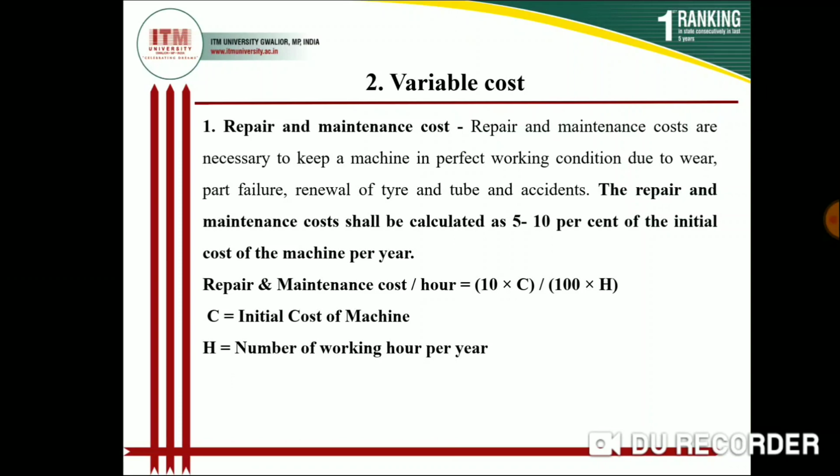So 10% of 5 lakh means 50,000 rupees, or 5% means 25,000 rupees. So between 25,000 and 50,000 is the repair and maintenance cost of your tractor per year. If you are using your tractor 1000 hours, that will be 25 to 50 rupees per hour. It is also calculated by a formula: 10c divided by 100 into h, where c is the initial cost of the machine and h is the number of working hours per year.